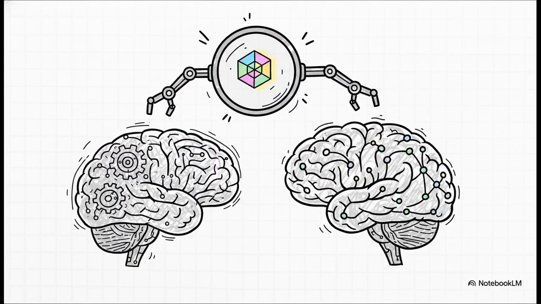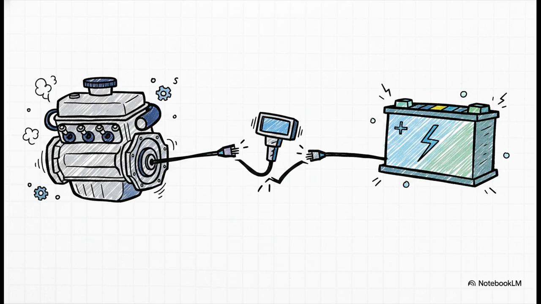Which brings us to the core of this explainer, a fascinating paper called Cross-Architecture Model Diffing with Crosscoders. This was put together by Thomas Gerollersbong and Trenton Bricken, representing Anthropic, Mila, and the Université de Montréal. Their massive breakthrough here: figuring out how to automatically discover these hidden behavioral differences between models without any human supervision whatsoever. But to really get why this is such a big deal, we need to look at what was previously holding everyone back. So, what was the actual problem they were trying to solve?